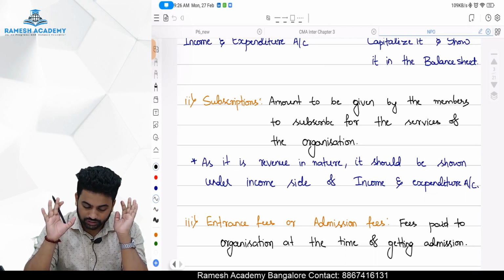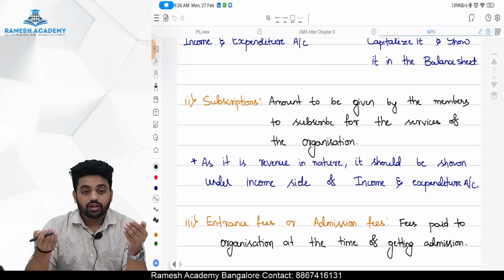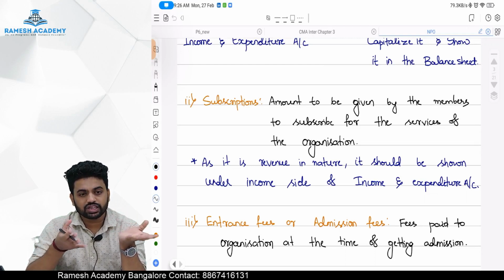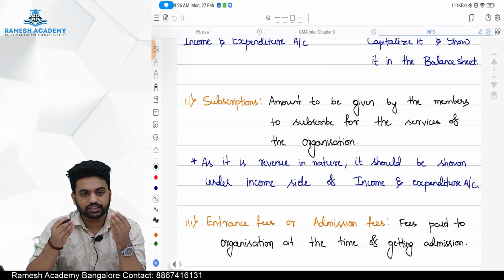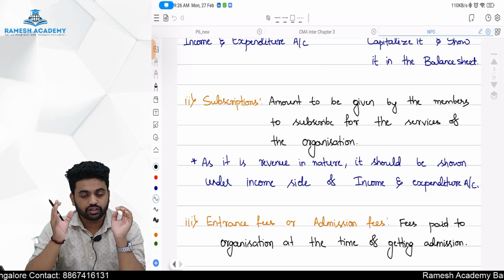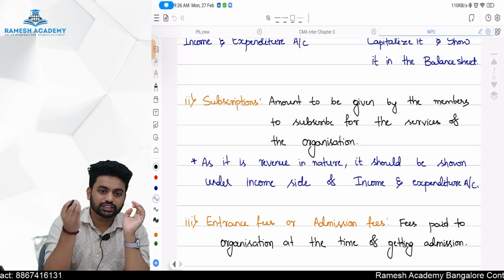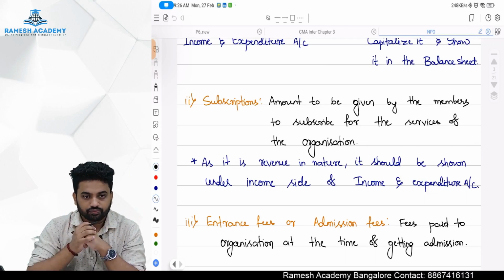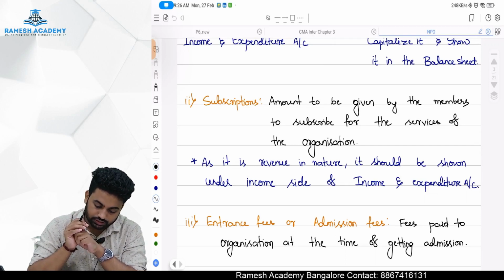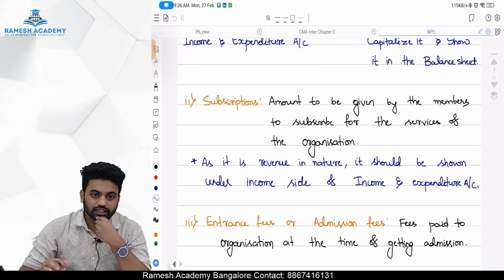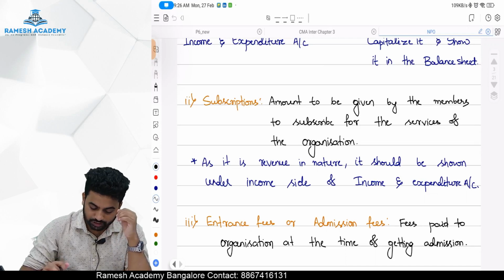Subscription is revenue in nature, because every month or every year they have to pay. For example, football clubs and badminton clubs, where they pay every month or once a year to go and play there. As it's revenue in nature, it will be shown in the income and expenditure account.